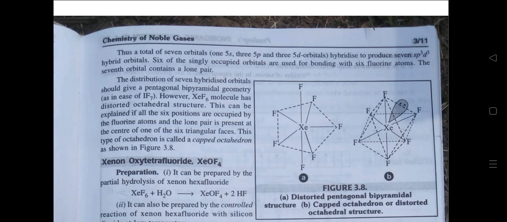However, the XeF6 molecule has a distorted octahedral structure. This can be explained if all the 6 positions are occupied by fluorine atoms and the lone pair is present at the center of one of the 6 triangular faces. This type of octahedron is called a capped octahedron.